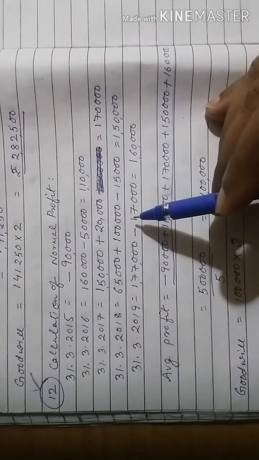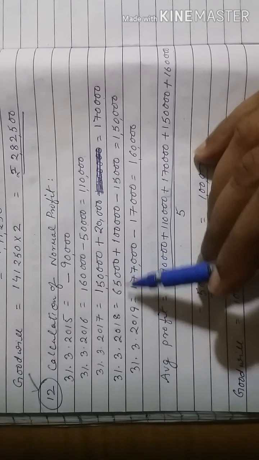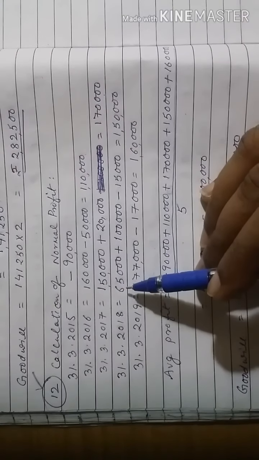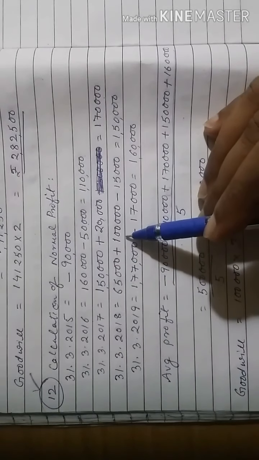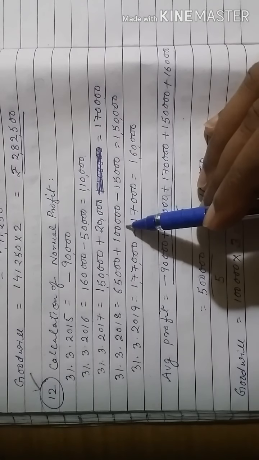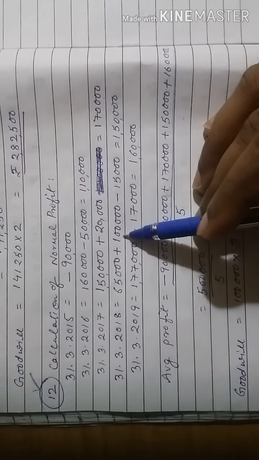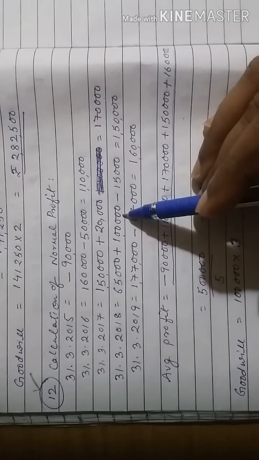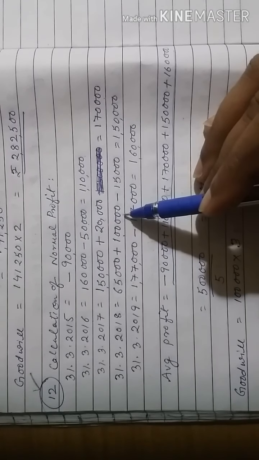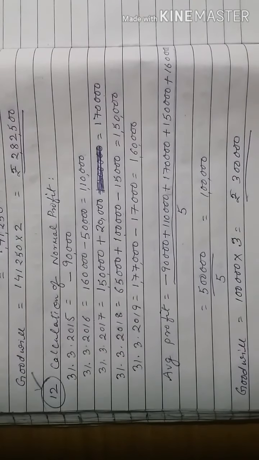So let us see the treatment in the question. On 31 March 2018, as given in the question, the amount of profit is 65,000. Since wrongly the amount of purchase of asset was taken into repairs account, and if it is taken to repairs account it is debited to profit and loss account, which decreases the profit which was wrongly done.